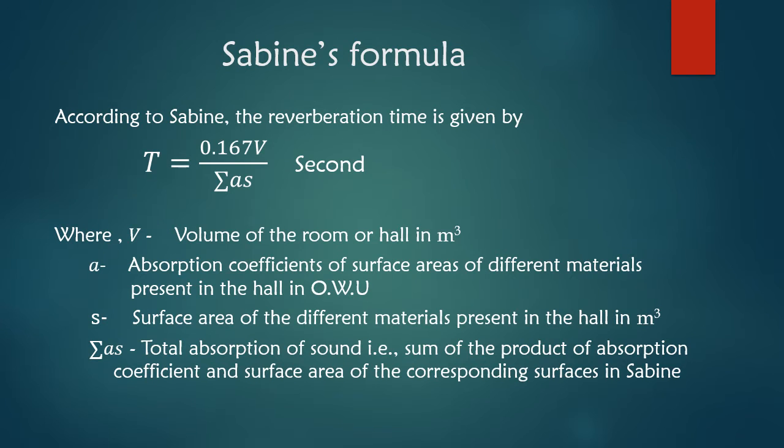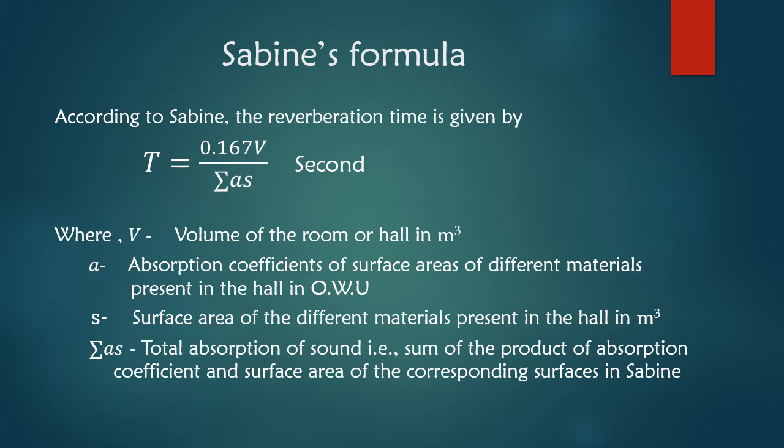Let us see about Sabine's formula for reverberation time. Sabine found that the time of reverberation depends upon the size of the hall, loudness of the sound, and upon the kind of the music or sound for which the hall is to be used. According to Sabine, the reverberation time is given by T equals 0.167 times V divided by summation AS.